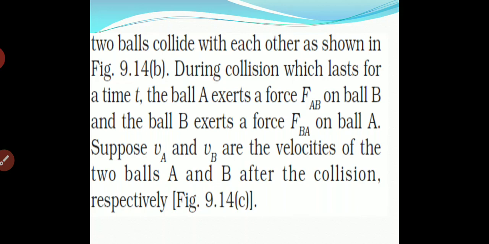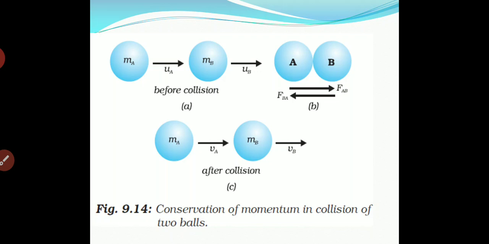Suppose VA and VB are the velocities of the two balls A and B after the collision. Now it is common that when a force is exerted, the initial velocity will change, and we will get a final velocity. We take that new velocity as VA and VB for ball A and ball B respectively.